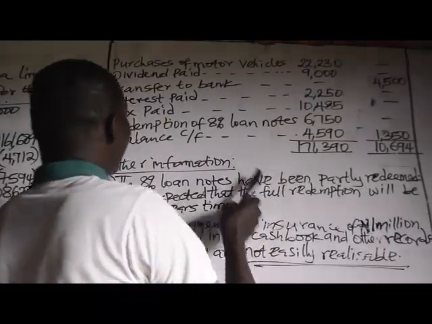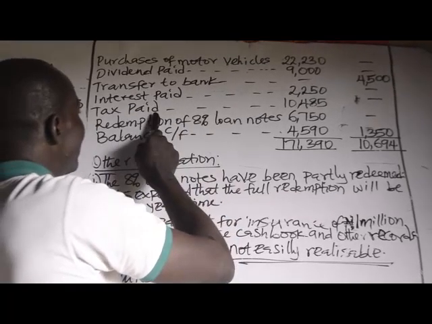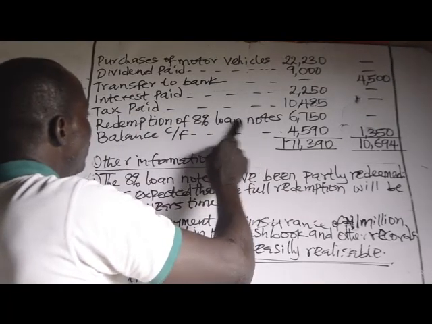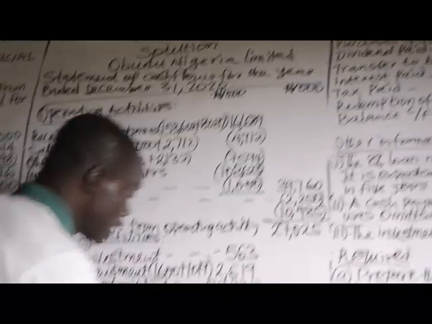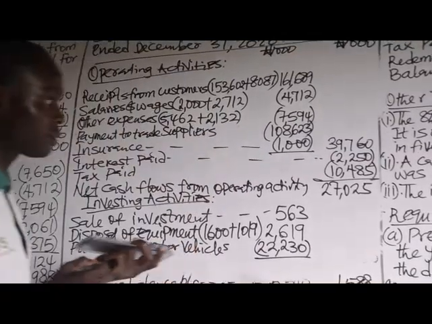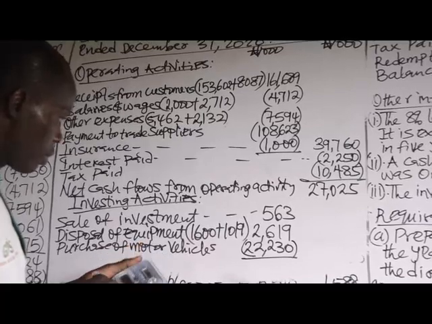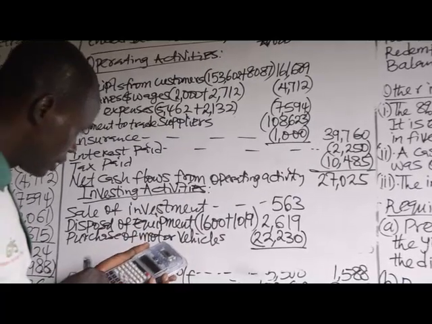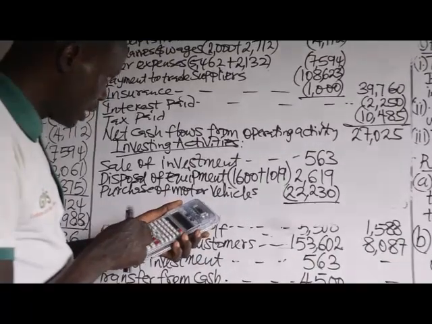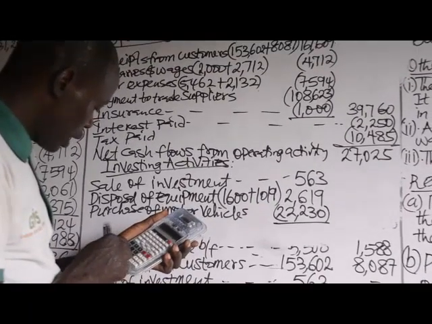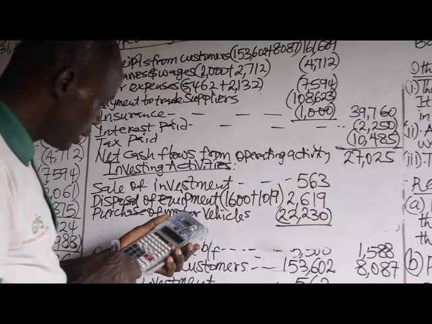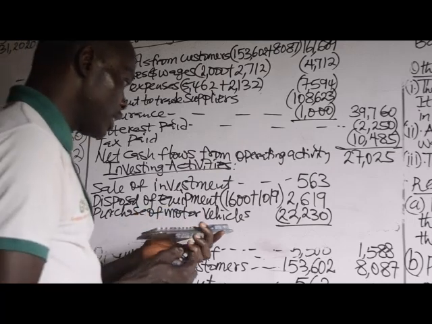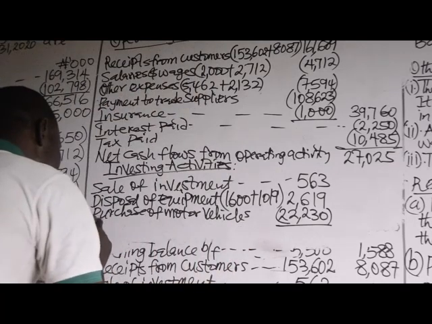Then dividend paid is financing, transfer to bank, interest, tax, redemption of 8% loan notes. So there's no other item that will fall under investing activity. So you cast it: 563 plus 2,619 minus 22,230, and that is totaled 19,048.